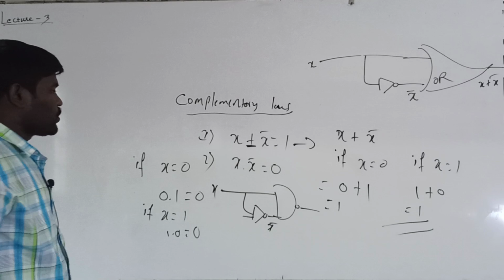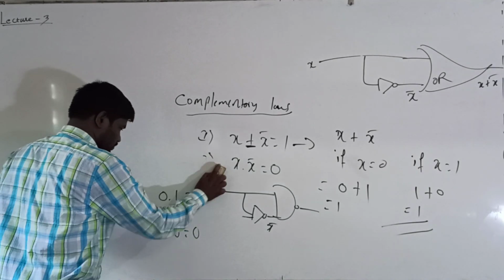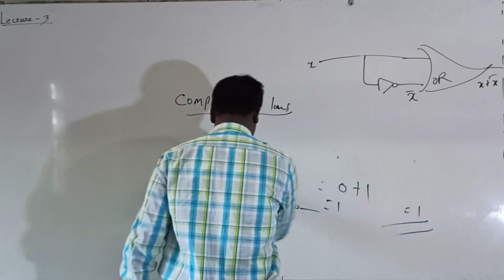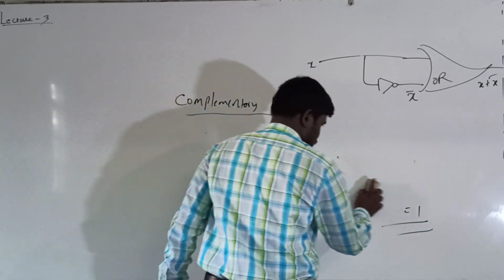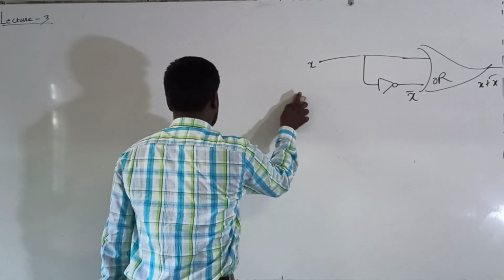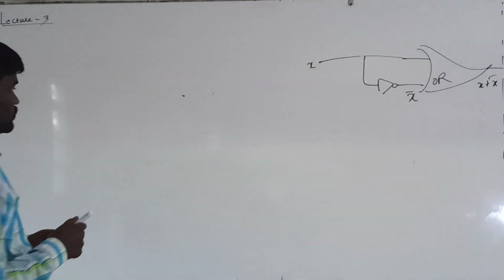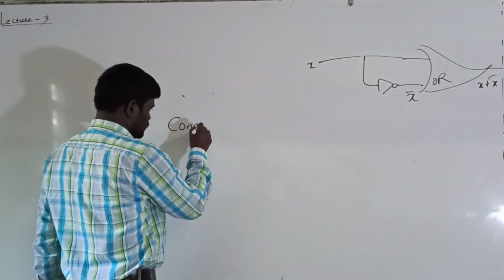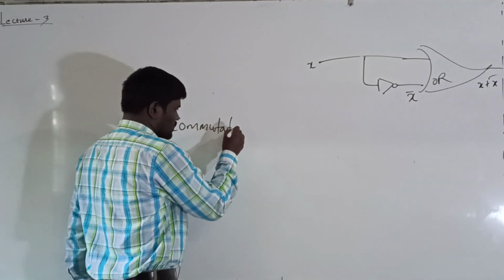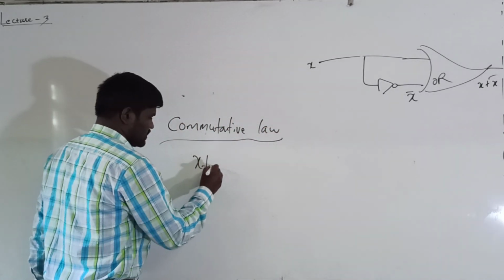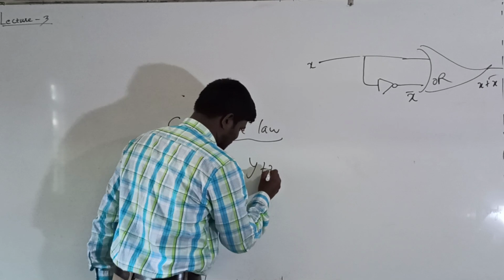Next is the commutative law. Commutative law, that x plus y is equal to y plus x.